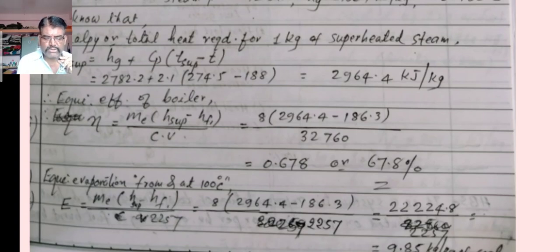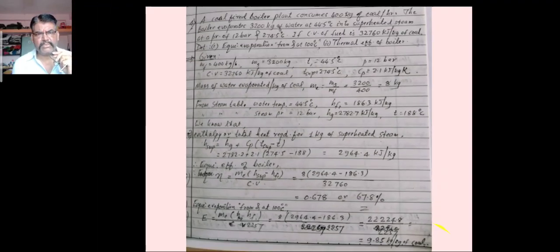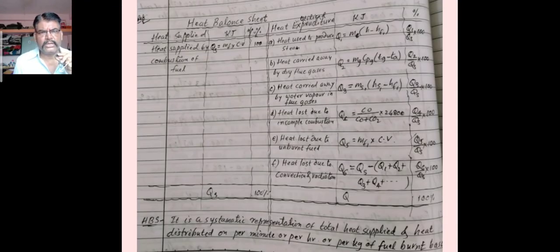Putting in the values, the value of me is 8, the value of h_sup is 2964.4 minus 186.3, divided by 2257. Therefore, from the calculation we get 9.85 in the unit of kg per kg of coal. So one examination problem has been solved.